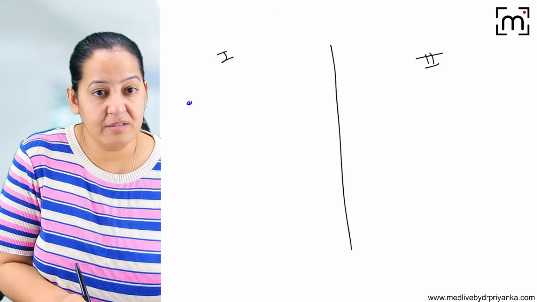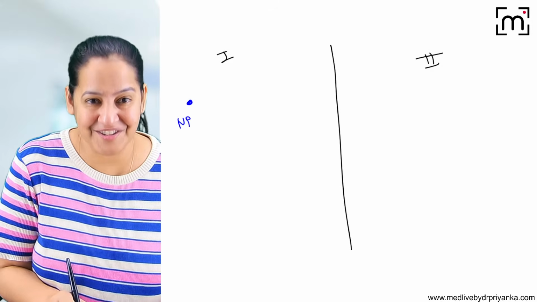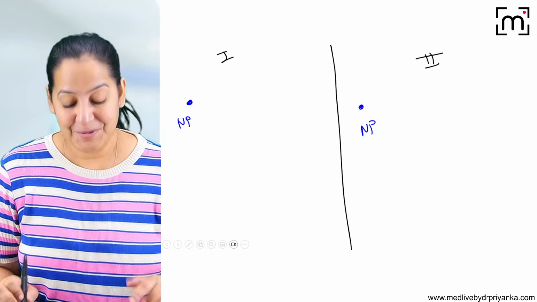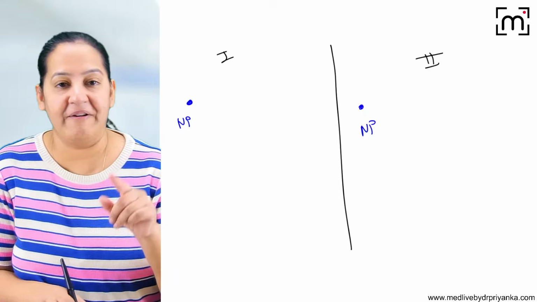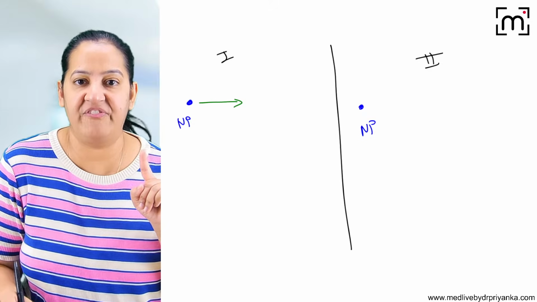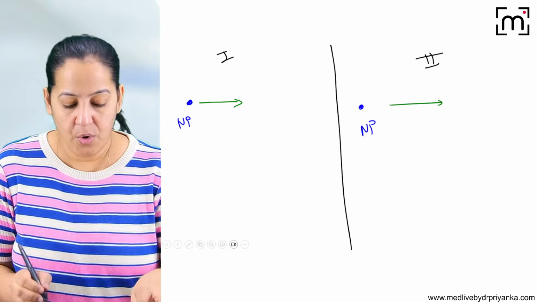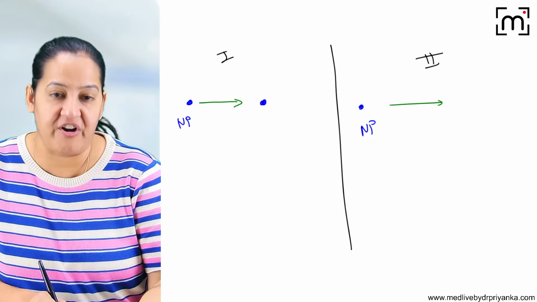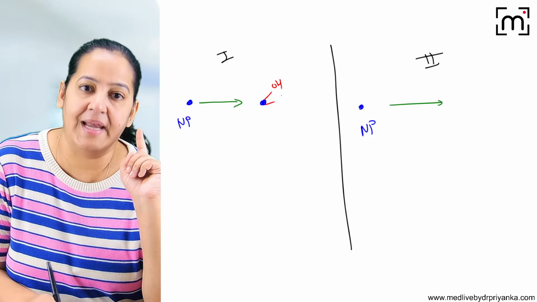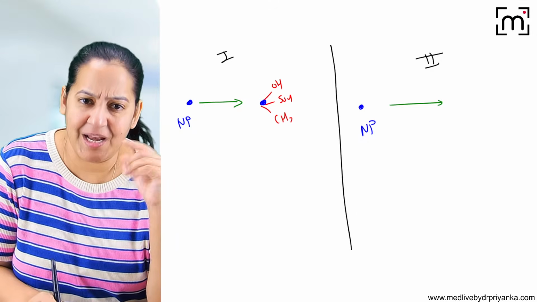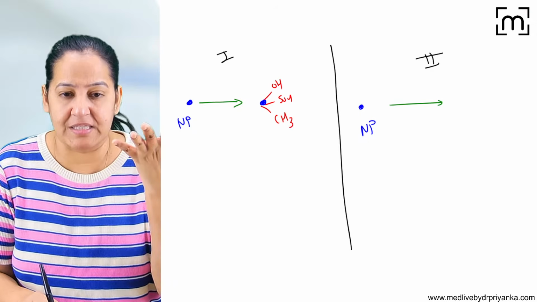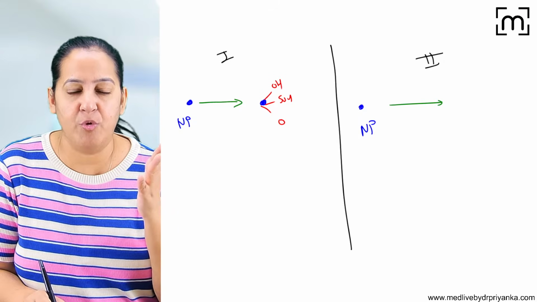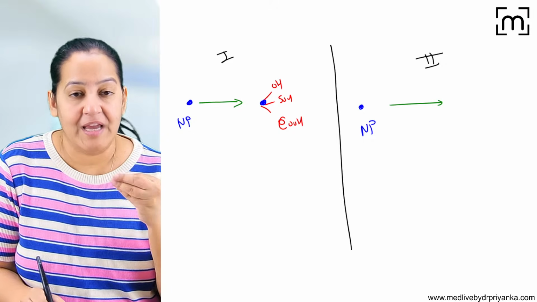Let me draw a drug. This is a non-polar drug, and I want to convert it into polar. This is also a non-polar drug, and I want to convert it into polar. By phase 1, how do I do so? Inside the drug, we will expose certain functional groups, like hydroxyl, sulfate, methyl. Multiple functional groups are there. Because of the exposure of these functional groups, it will become polar.